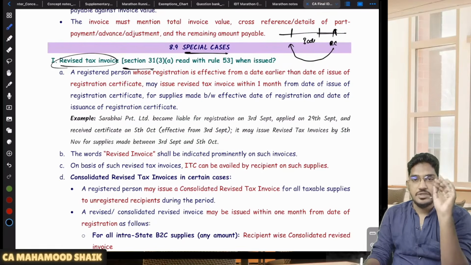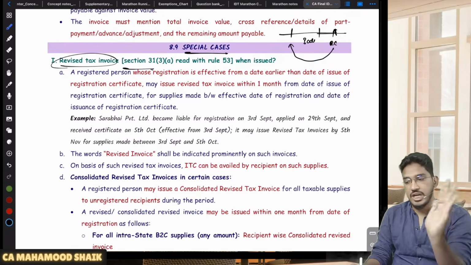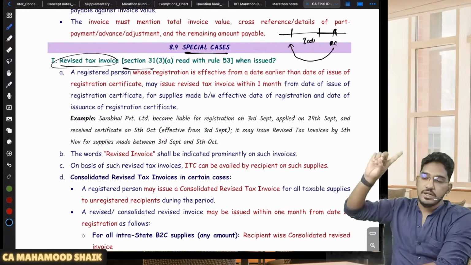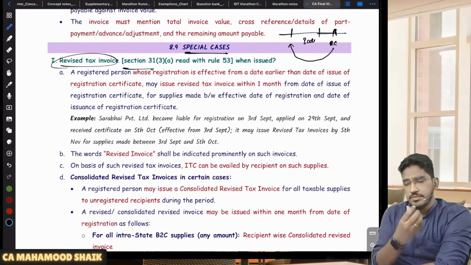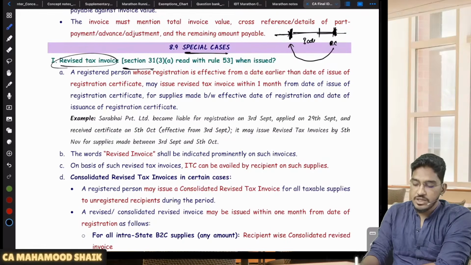If within 30 days of becoming liable for registration you submit an application and thereafter get the registration certificate, even though you get it at a later point of time, it will be deemed to be effective from the date you became liable. That means you will be deemed to be a registered person from the date you became liable for registration. Then for whatever supplies you have effected from that date till the time you got the registration certificate, you can issue revised tax invoices.